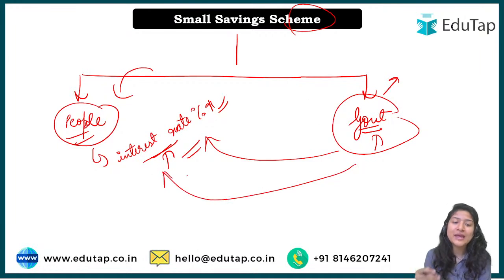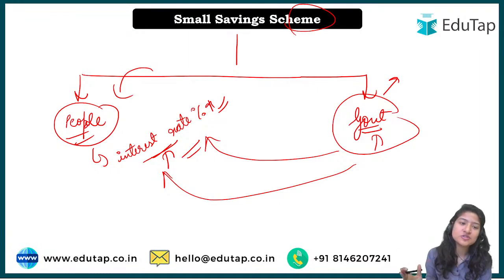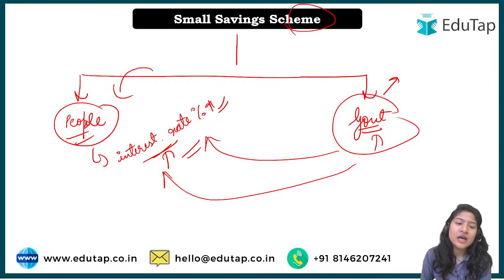So for them, paying this higher interest is still lower than the interest rate that they would have to pay on the loan that they would take from the banks, right? So that is why it's a win-win situation for all. People will get a higher interest rate in comparison to what they get in the private banks or maybe other public banks, and the government will have money borrowed at a cheaper rate. Okay, so that is why it's for both.